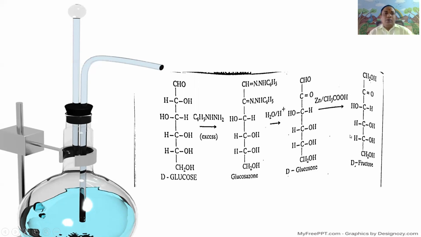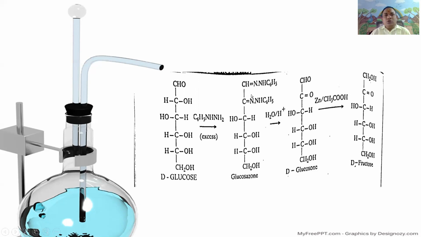This means conversion of D-glucose to D-fructose, aldohexose to ketohexose, takes place by the following three-step reaction. First step, glucose upon treatment with excess of phenylhydrazine hydrochloride gives the yellow solid crystalline derivative osazone, glucosazone.